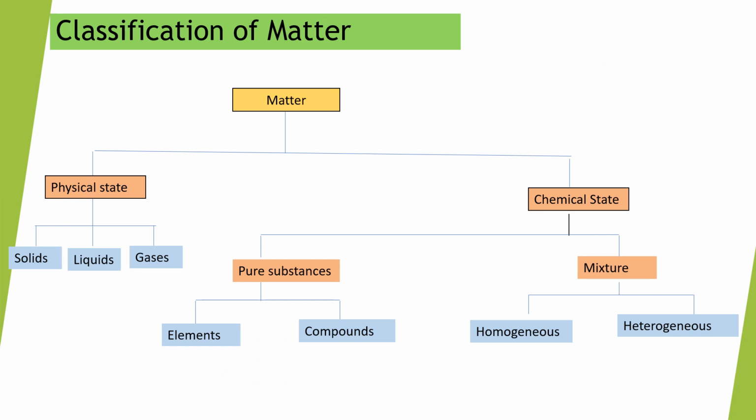Classification of matter. Matter is classified into two groups: physical state and chemical state. Physical state: solid, liquid, gases. Chemical state: pure state and mixture. Pure state is again divided into two parts: elements and compounds, while mixture is again divided into homogeneous and heterogeneous.